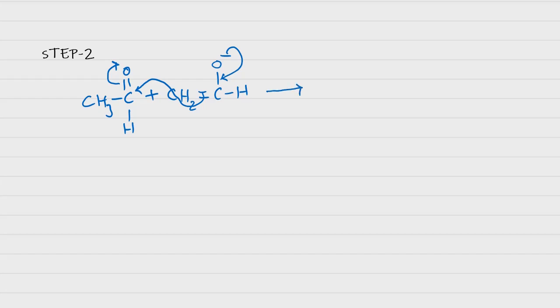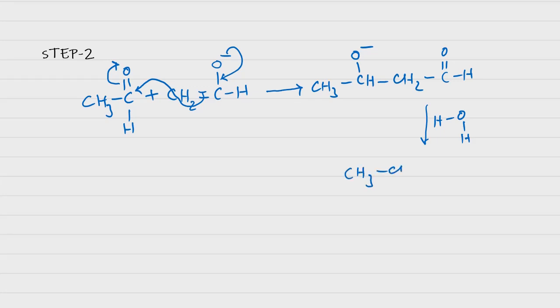We will get an alkoxide, CH3CHO minus CH2, where a new carbon-carbon bond is formed. Now this one abstracts a proton from the water molecule formed in the first step and gives CH3CHOH, an aldol. Aldols are those compounds having an alcoholic group and an aldehyde group or a keto group.